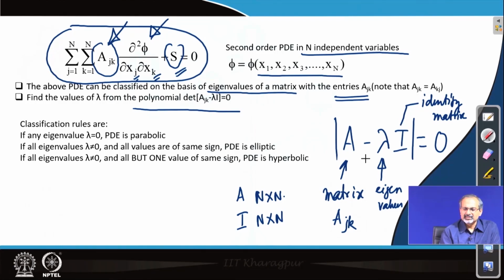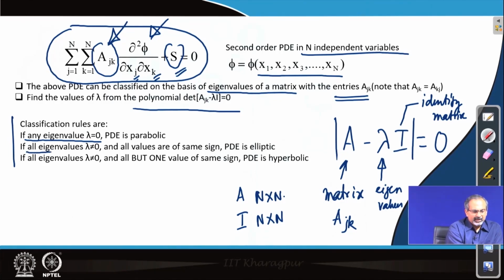After you work out this characteristic equation based on the determinant, you will essentially have a polynomial whose roots have to be obtained. Roots of that equation will be the eigenvalues. So, you will have a fairly large number of eigenvalues if n is large. Now, you look at how the eigenvalues are. So, if any of the eigenvalues happens to be 0, then the partial differential equation will be characterized as a parabolic partial differential equation.